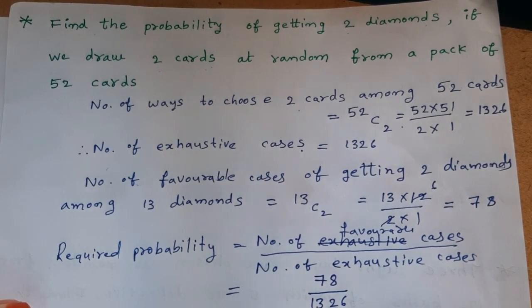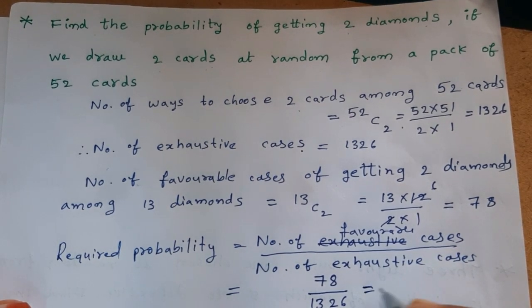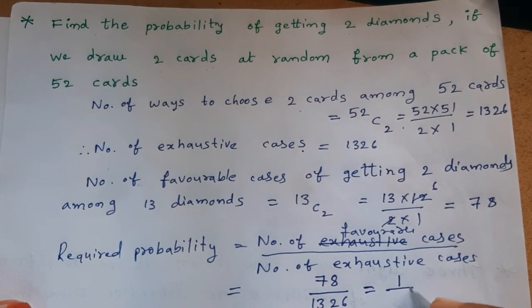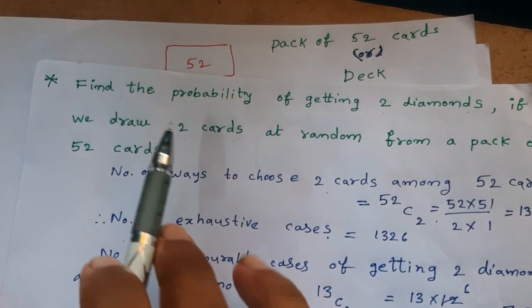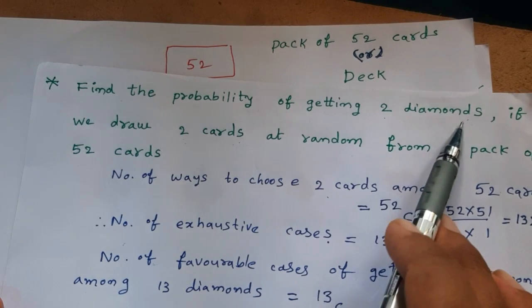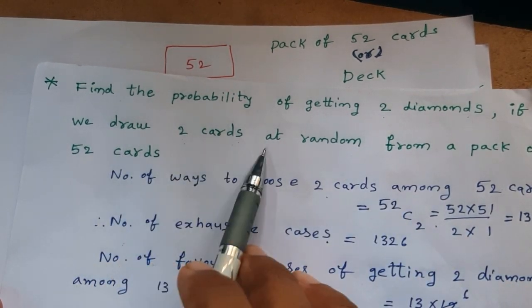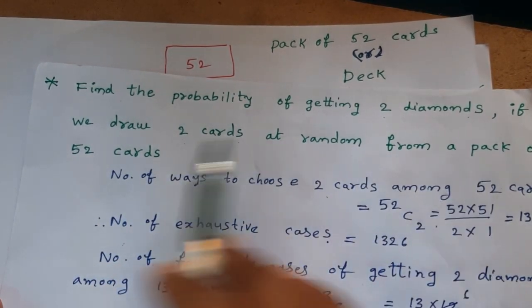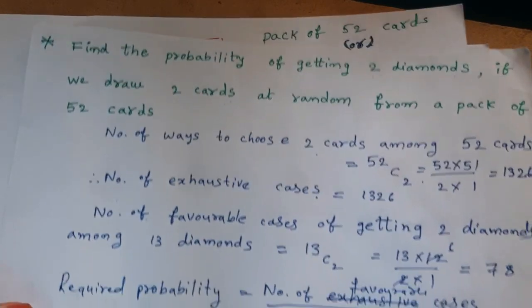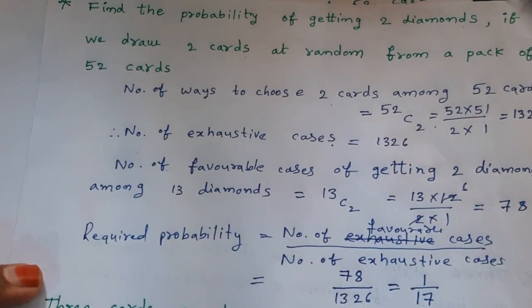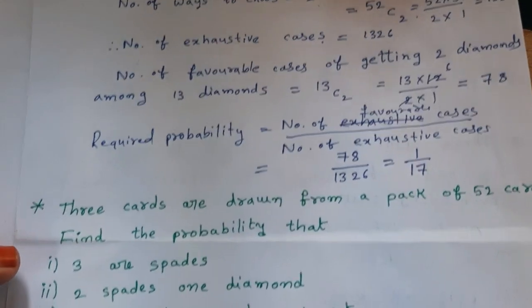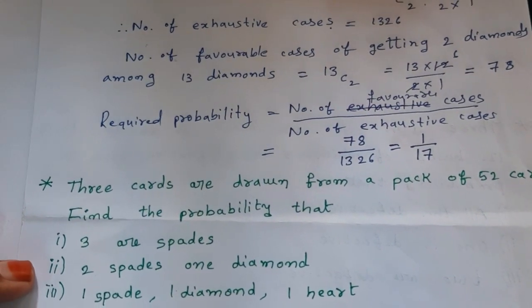This is the required probability. On simplifying it, we get 1 by 17. Therefore, the probability of getting 2 diamonds, if we draw 2 cards at random from a pack of 52 cards, is 1 by 17. Okay, now let us go to the second problem.